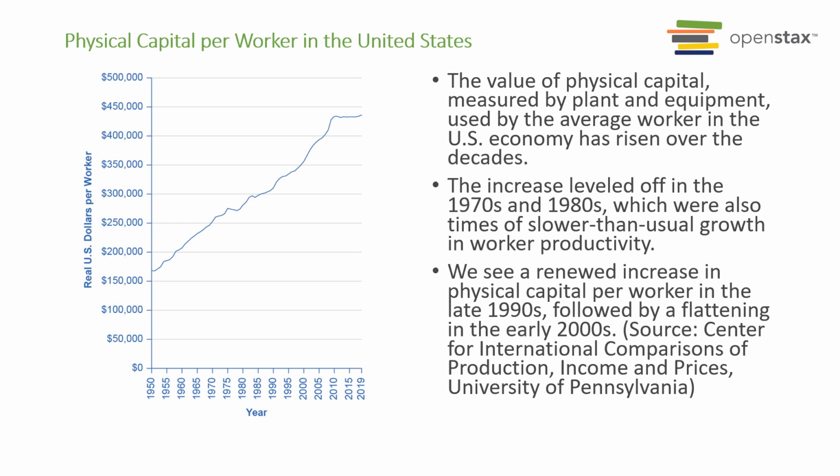So we have more and more physical capital, like equipment, tools, and computers for every available worker. Now, if you go to other countries, especially developing countries, we tend to see a very low number for physical capital per worker. So that's why workers in America have an advantage in more capital intensive production, because we have more capital in the country.